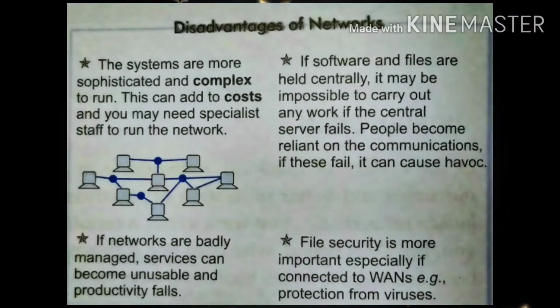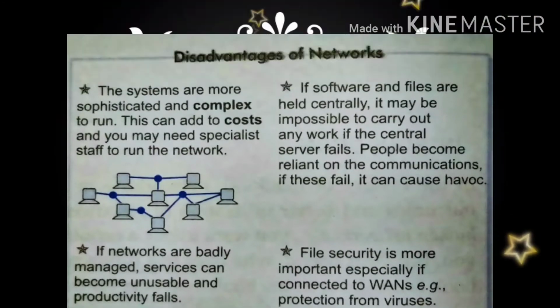People become reliant on the communications. If these fail, it can cause harm. And the last one is, file sharing is more risky, especially if connected to a WAN. For example, we need to protect it from viruses. These are the advantages and disadvantages of computer networking.